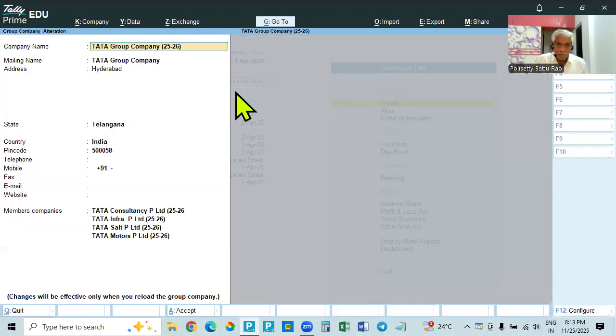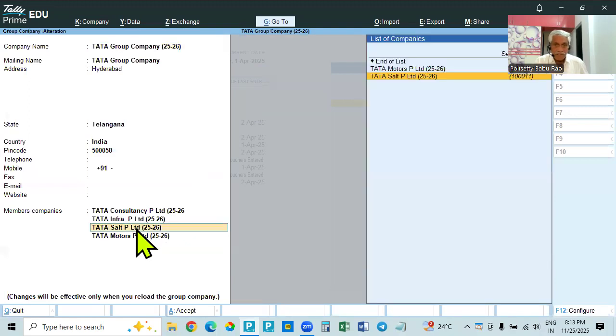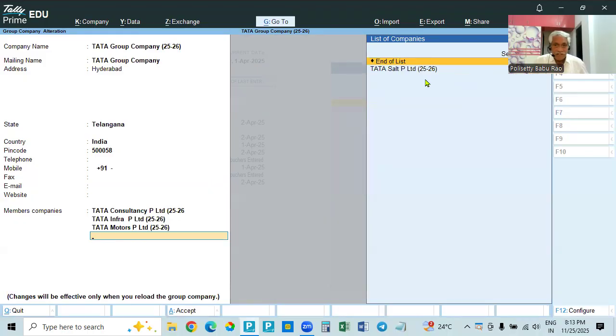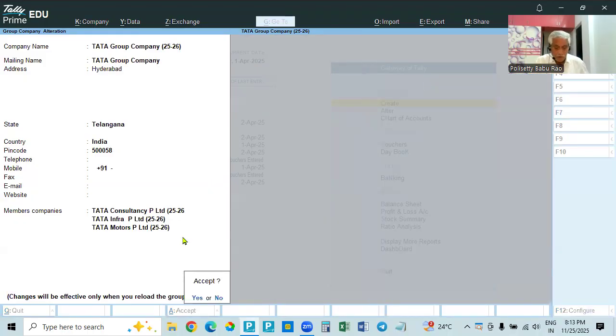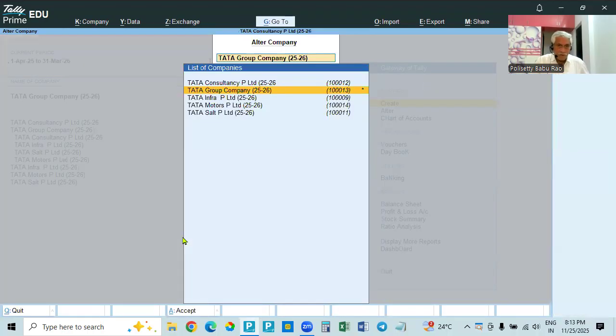Now group company. So Tata Salt is there. Select that, and then go to end of list. Make the end of list. So that will disappear. It has gone. Then Tata Motors is there, but this will be available because it is in the database. That's all. End of list. So only four. One is removed. So now it is removed and come back.